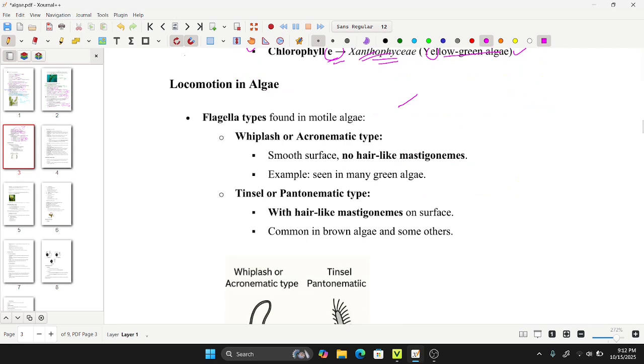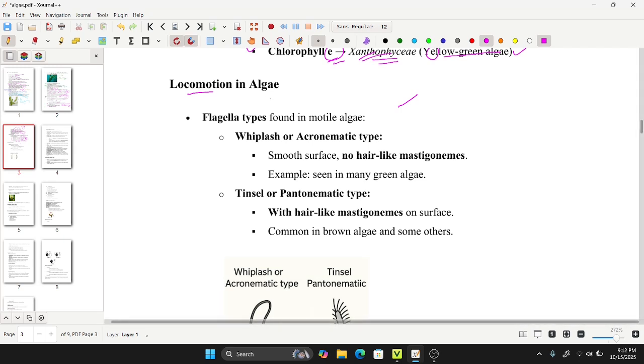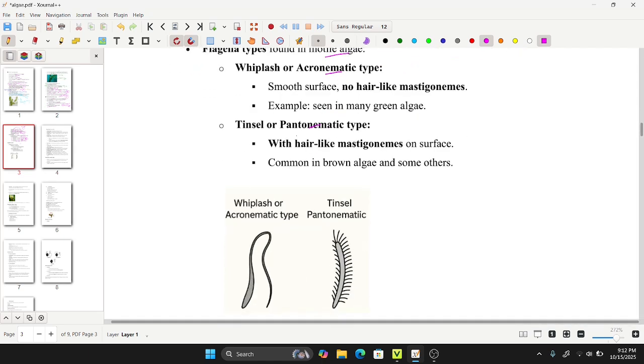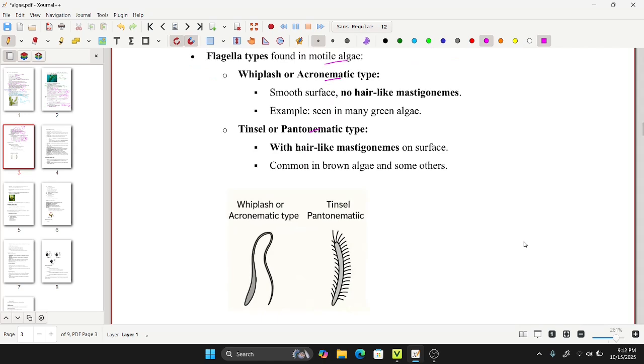Likewise, talking about locomotion, I have told you that most of them had the acronematic type, but algae have both motile flagella types, that is acronematic type and pantonematic type. Acronematic type is also known as whiplash type. You can see here in the figure for more clarity. There is no hair like mastigonemes, like a whiplash. Here you can see there is no hair like mastigonemes. The hair like mastigonemes is present in pantonematic. So here whiplash or acronematic type.